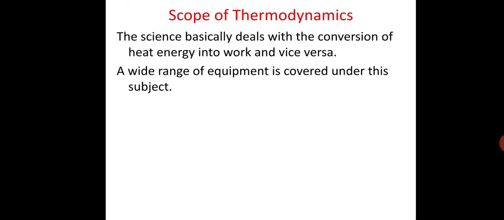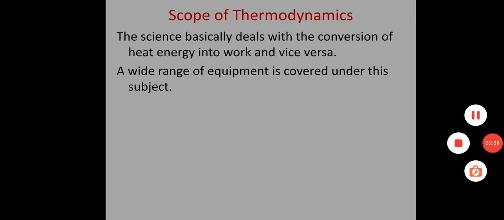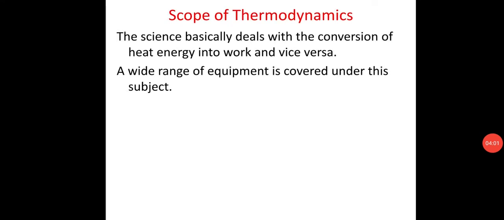Now the next topic is the scope of thermodynamics. The science basically deals with the conversion of heat energy into work and vice versa. A wide range of equipment is covered under this subject, such as thermal and nuclear power stations, steam boiler, steam engine, steam turbine, gas turbines, petrol and diesel engines, jet engines, refrigerators, air conditioners and air compressors, etc. Under thermodynamics, we study all this equipment for their working and for the efficiency with which the energy is being converted by them.